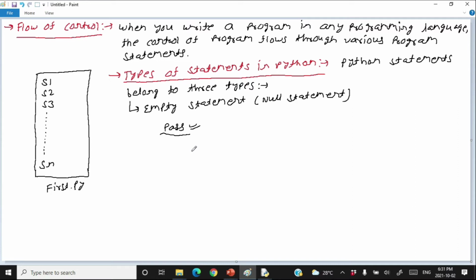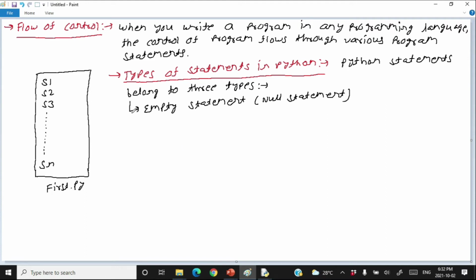So at the point where you do not require any statement logically, but there is a compulsion to put a statement, you can put pass there. This is the use of the empty statement. We will be using the empty statement at multiple places, and right now I cannot show those examples because you will not understand them. Later, when we really need to use the pass statement, we will use it there.